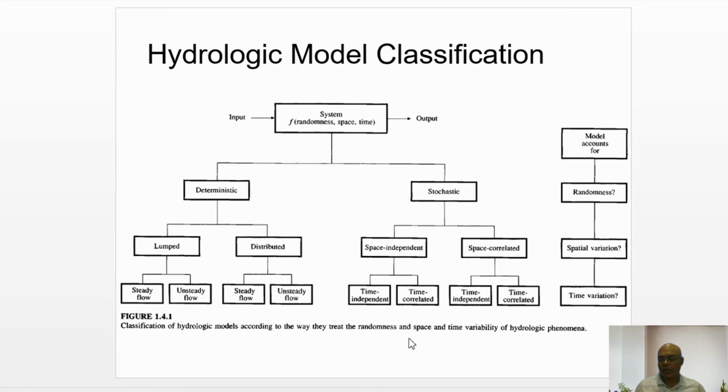In distributed steady flow, the flow variables are changing spatially, but they are not changing in time. And in distributed unsteady flow, the flow variables are changing along the spatial coordinate as well as the time coordinate. This is all about the deterministic model.